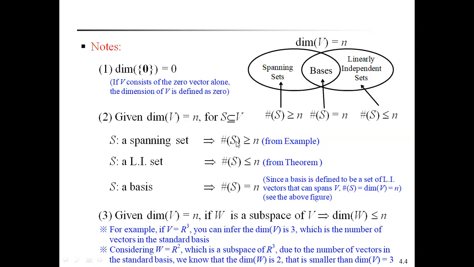S is a linearly independent set, which means it contains at most n vectors. That's why the number of vectors of S is less than or equal to n. Therefore S is a basis. From these two conditions, the number of vectors of S is equal to n. That means the dimension of V equals n.